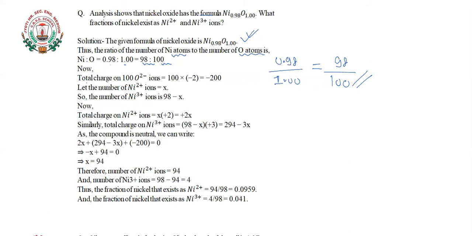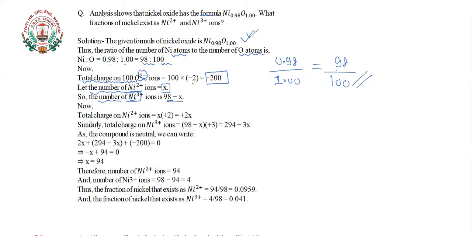Now, how much charge will 100 O2 minus ions have? If one oxygen ion has 2 minus charge, then 100 ions will have 100 into minus 2, which is minus 200 charge. Let the number of Ni2 plus ions be X. Then the number of Ni3 plus ions here will become 98 minus X.